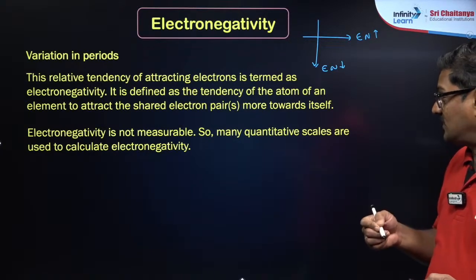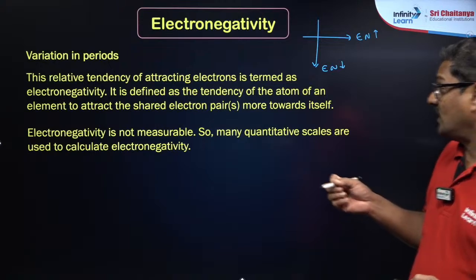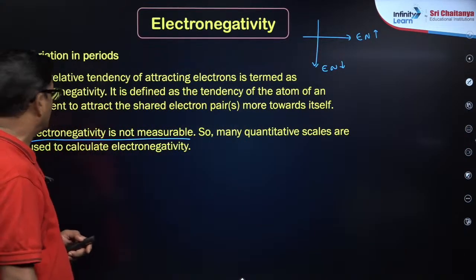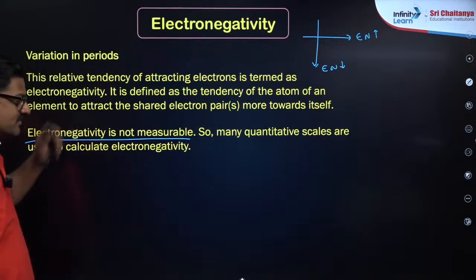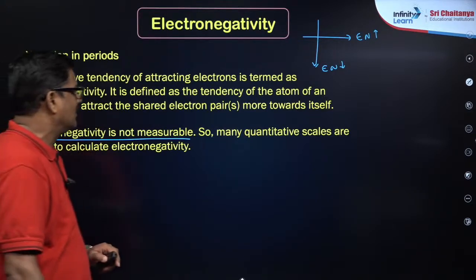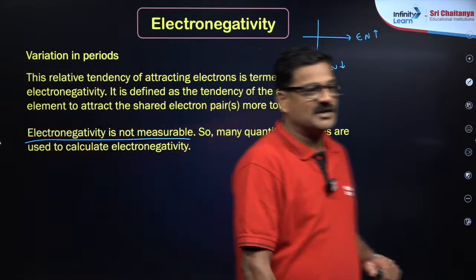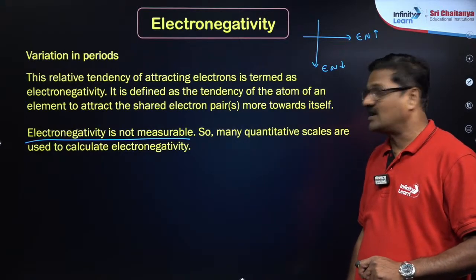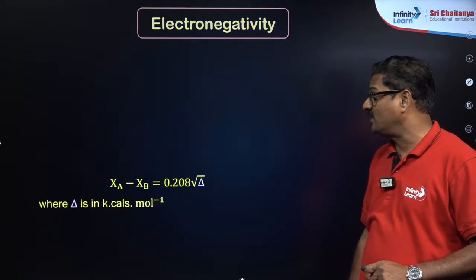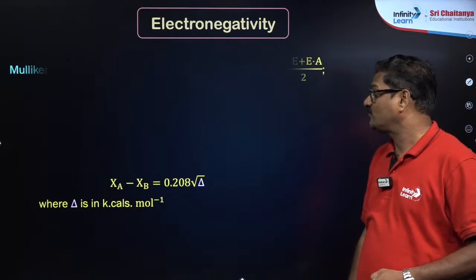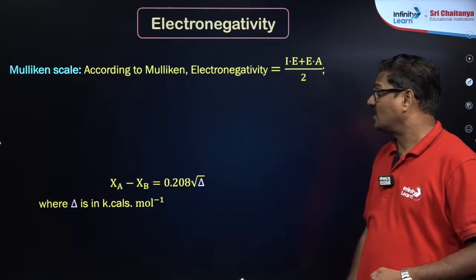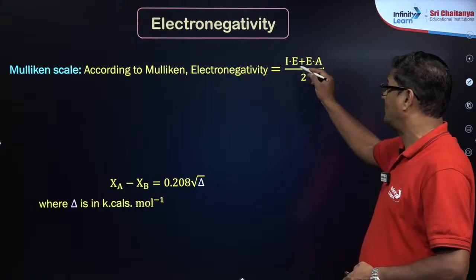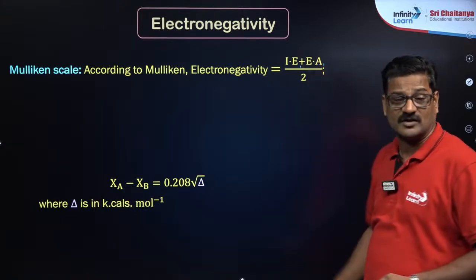How will you know what the electronegativity of an element is? Electronegativity is not measurable, so many quantitative scales are used. It's a relative phenomenon. It has no unit. To measure it, there is the Mulliken scale, the Pauling scale, and the Allred-Rochow scale also. So you can see the Mulliken scale. According to Mulliken, electronegativity is equal to the average of first ionization energy and first electron affinity.